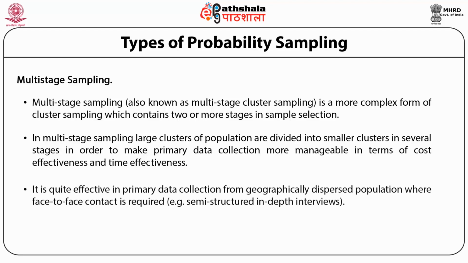It is quite effective in primary data collection from geographically dispersed population where face-to-face contact is required. For example, semi-structured in-depth interviews.